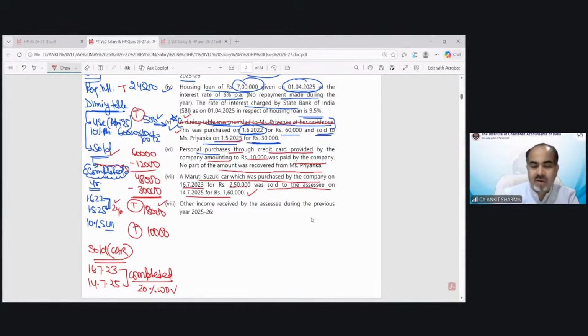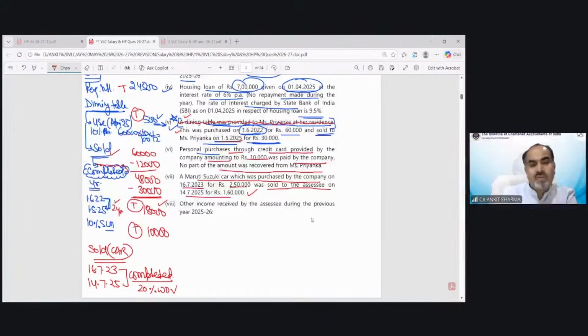Yes, we are assuming that she is using that dining table from 1st June 2022. But for our previous year 25-26, it is only for 1 month calculation. So if we are going to solve the question for, suppose, 1 year back, 24-25 assessment year, then for full 12 months we will take the use value. We are assuming that the dining table was being used from 1/6/2022 by the employee. Sure.